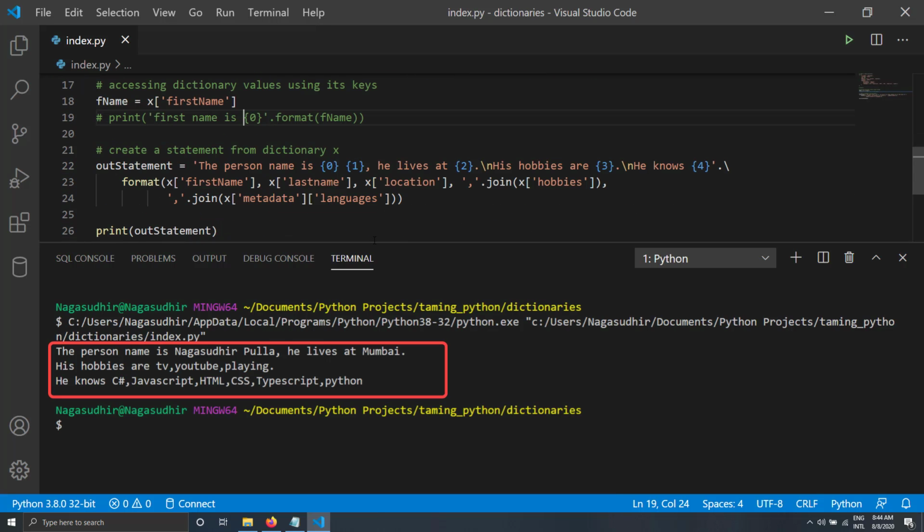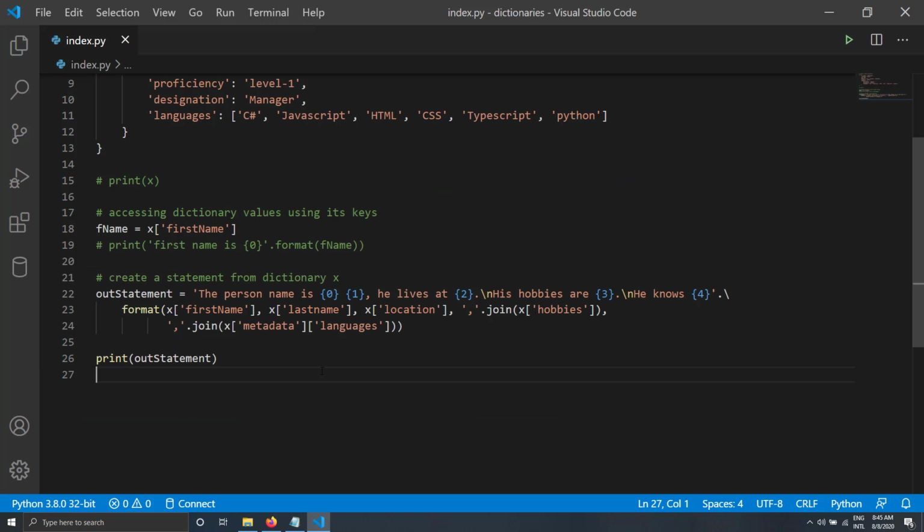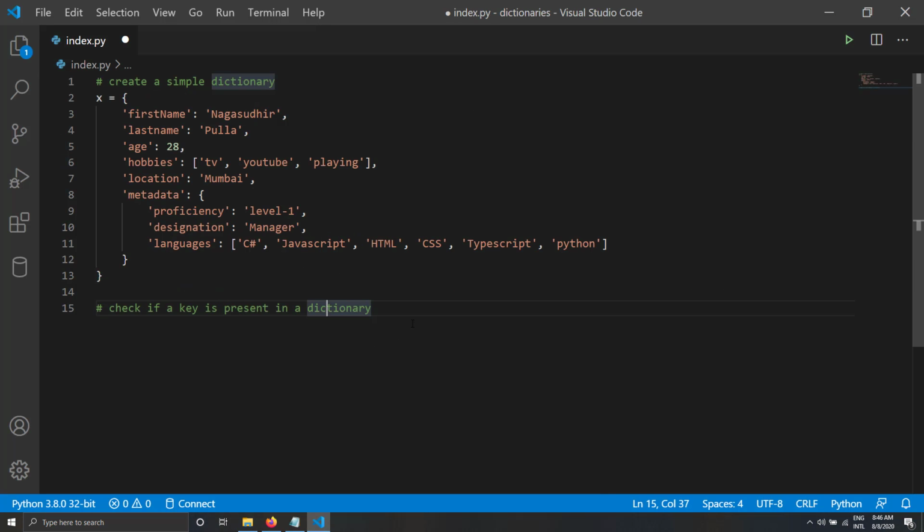Yeah, you can see it's got printed. The person name is this, he lives at this, his hobbies are this, and he knows this. So this way I can access dictionary values and create statements and many more. So let's see how we can check if a key is present in a dictionary.